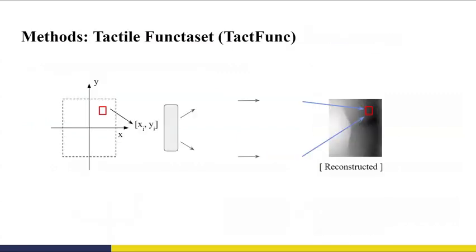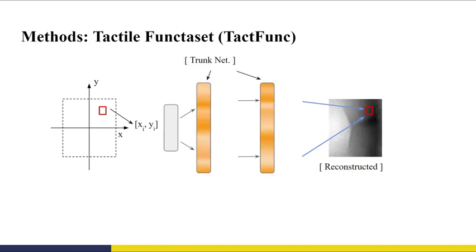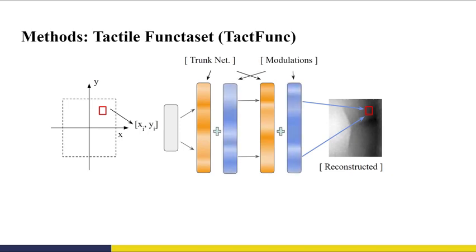Therefore, we introduce the concept of a tactile functaset, which captures the variability across multiple tactile inputs using a shared trunk network. We use Siren for our trunk network. It encodes the global structure of the tactile signals while allowing specific data points to be represented through modulations. Modulations tune the trunk network in order to capture data-specific variations. The functaset stores only the latent vector that are linearly mapped to modulations for each tactile sample, significantly reducing the